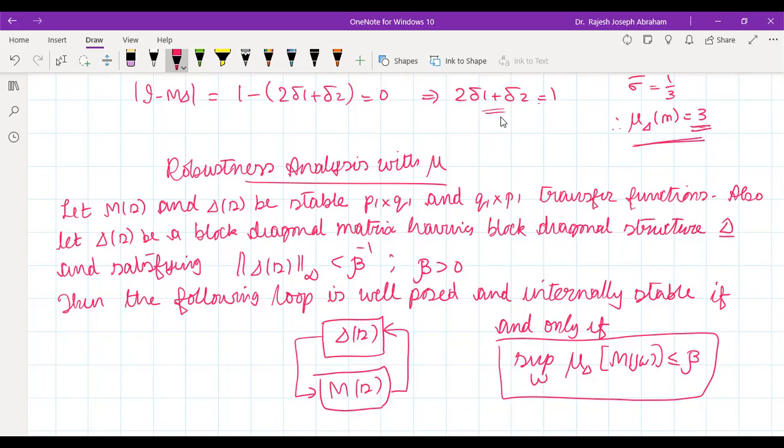The mathematical proof is there. We will not go into that, that's beyond the scope. So we'll stop here for today and meet again on Wednesday. Thank you.